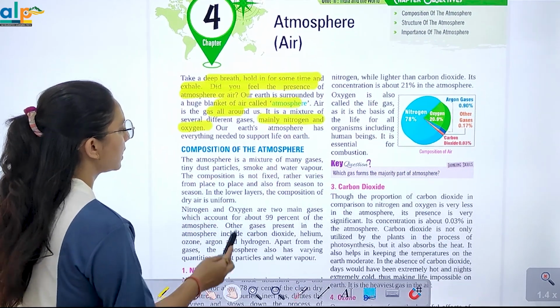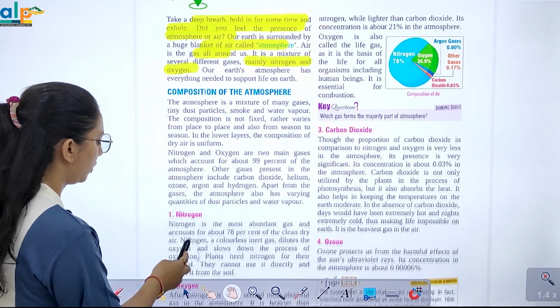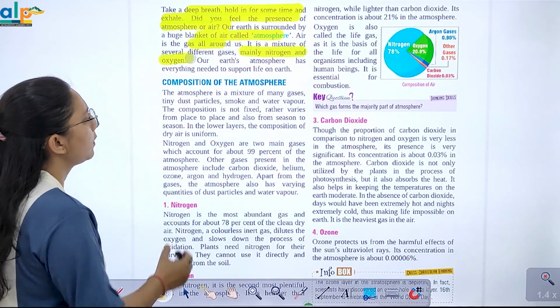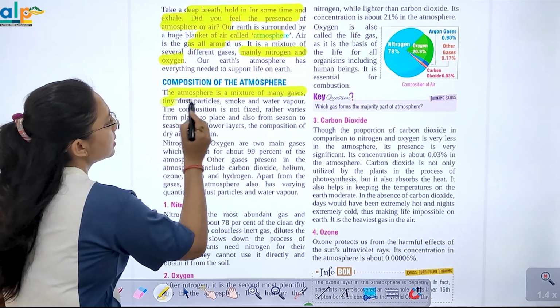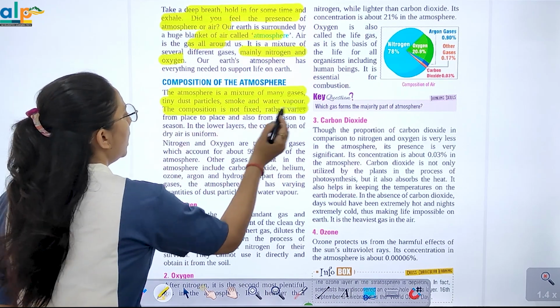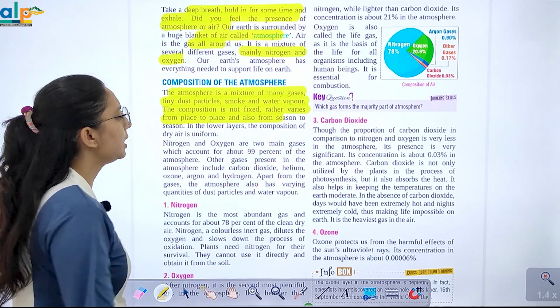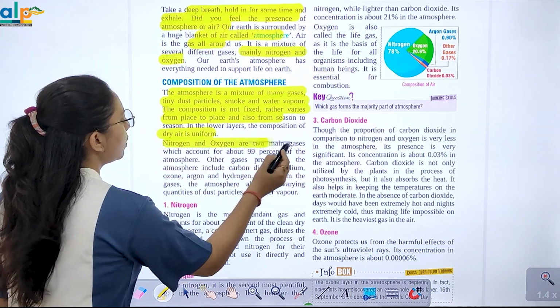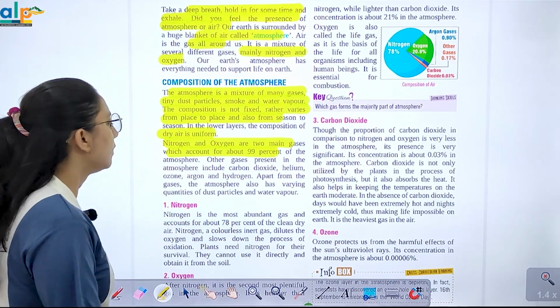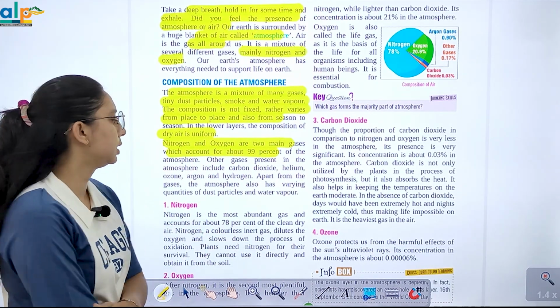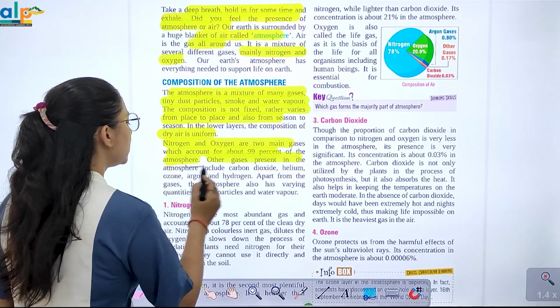Our earth's atmosphere has everything needed to support life on the earth. So what is the composition of the atmosphere? It is a mixture of many gases, tiny dust particles, smoke and water vapor. It is not fixed. Water vapor varies from place to place. In the lower layer, the composition of dry air is uniform. Nitrogen and oxygen are the two main gases, which account for about 99% of the atmosphere. Other gases are present in the atmosphere.